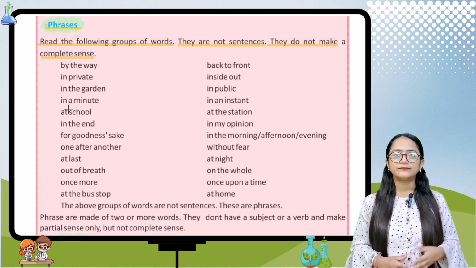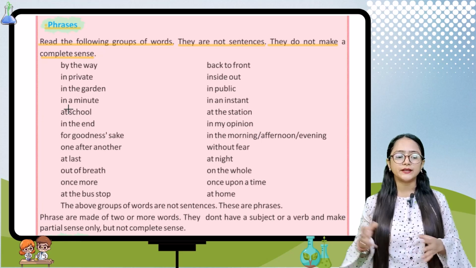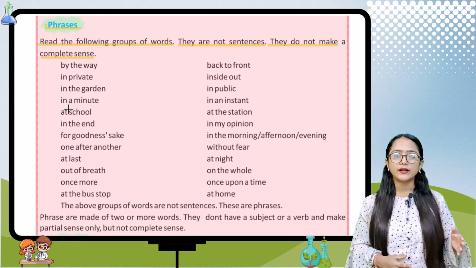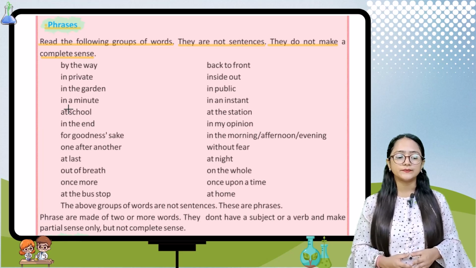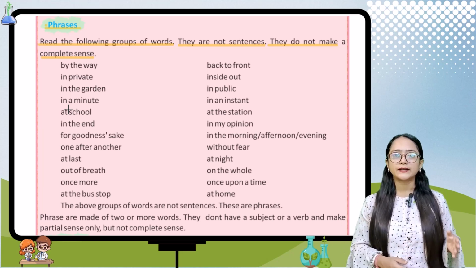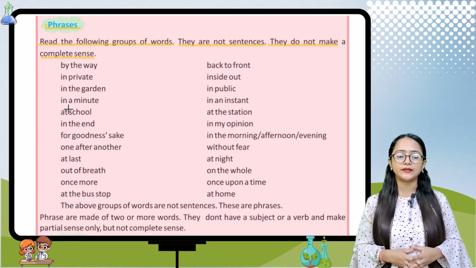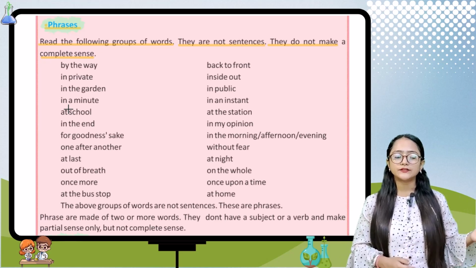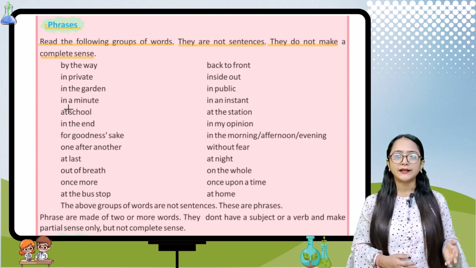Like first, it is given: by the way, next in private, in the garden, in a minute, at school, in the end, for goodness sake, one after another, at last, out of breath, once more, at the bus stop, back to front, inside out, in public, in an instant, at the station, in my opinion, in the morning, afternoon, evening, without fear, at night, on the wall, once upon a time, at home.